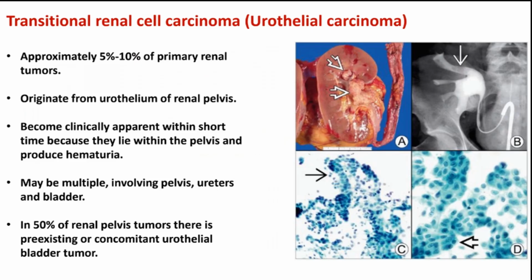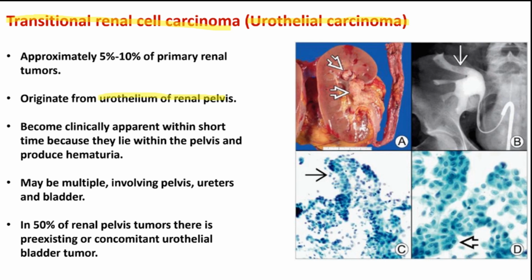All right. Well, last but not least, the last subtype of renal cell carcinoma, the transitional renal cell carcinoma, also known as the urothelial carcinoma. Now, I'll just be mentioning it as urothelial carcinoma. So in regards to urothelial carcinoma, one important feature that we should note down is that it originates from the urothelium of the renal pelvis.